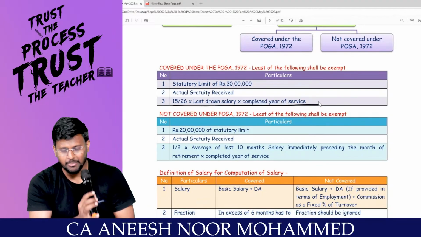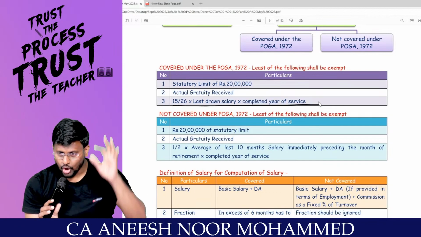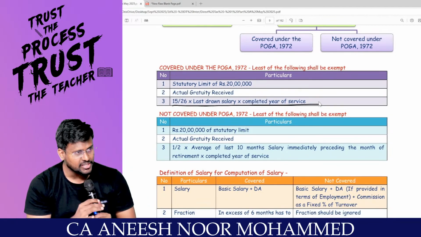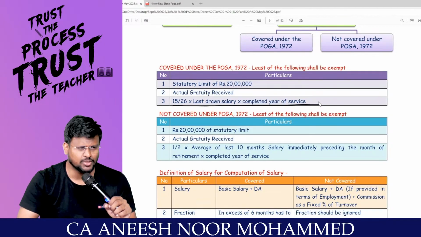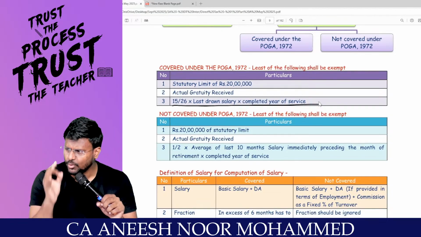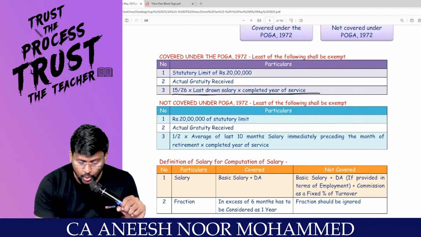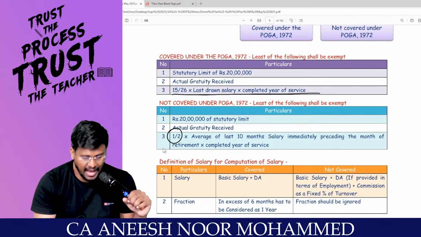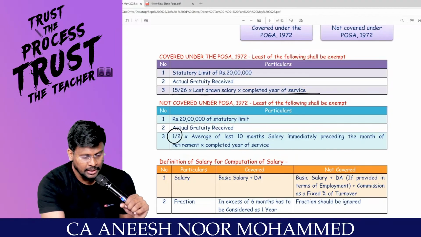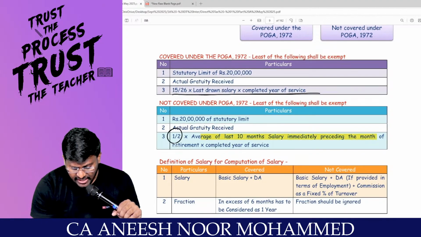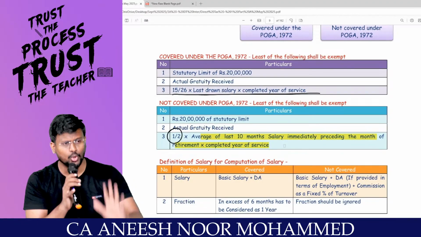Sir, I am an employee not covered under the Payment of Gratuity Act 1972. Statutory limit of 20 lakh, same statutory limit. Actual gratuity received, whatever you actually received. Or 1 by 2 into the average of the last 10 months salary immediately preceding the month of retirement, into completed year of service.